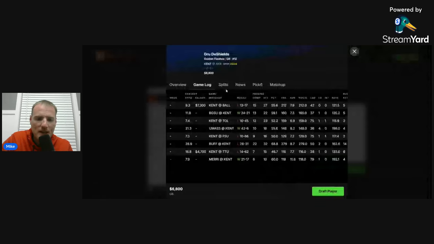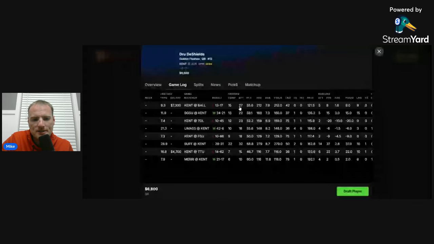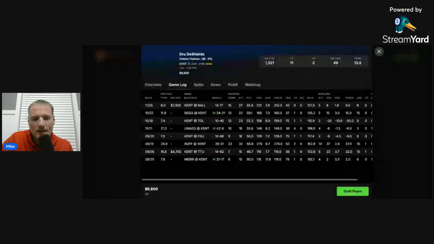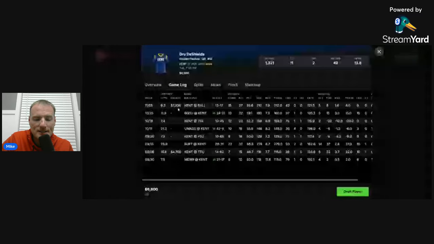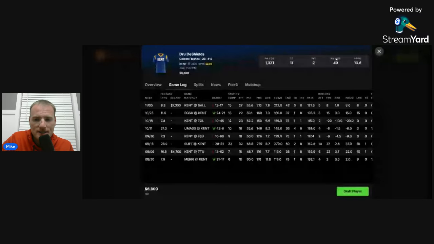Quarterback, they've got Drew DeShields. He's okay. Like, I think if you're ranking quarterbacks on this slate, he is very clearly quarterback number 4. When you look at what he has done in conference games, it has been 2 over 21 DraftKings points and 3 under 12 DraftKings points. No in between. He's been efficient. He takes care of the football, but he's not producing a whole lot through the air.